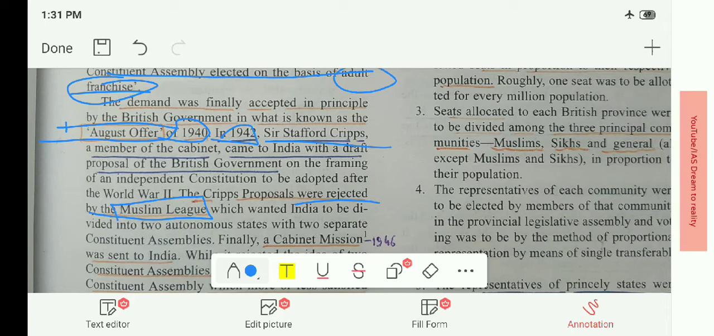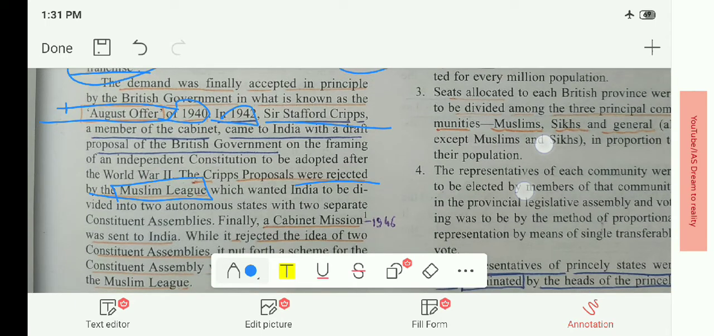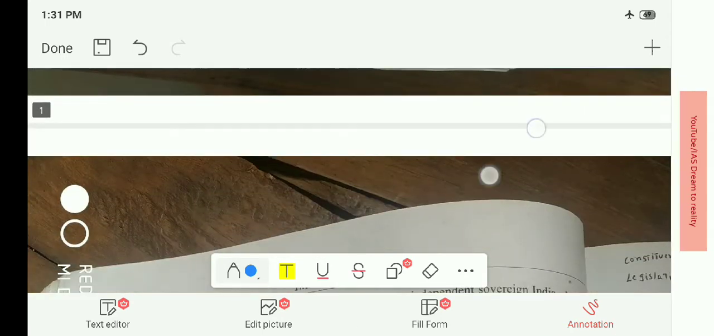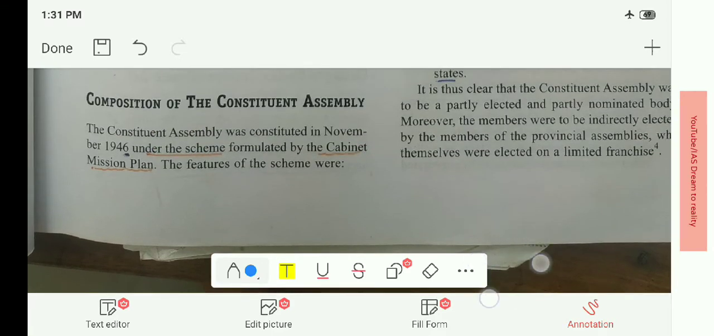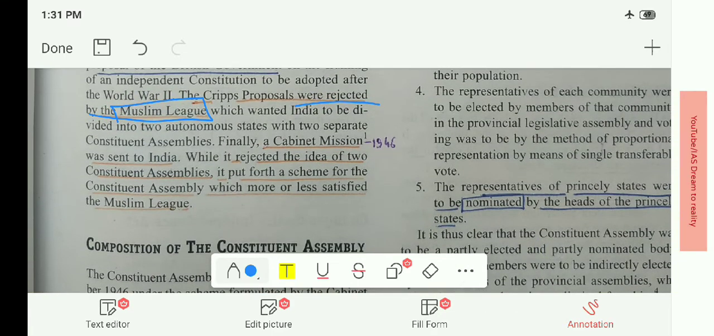Why did the Muslim League reject the Cripps proposal? As the Cripps proposal favored not dividing India, whereas the Muslim League's demand for Pakistan needed the division of India, one as India and the other as Pakistan, a separate province for the Muslims.